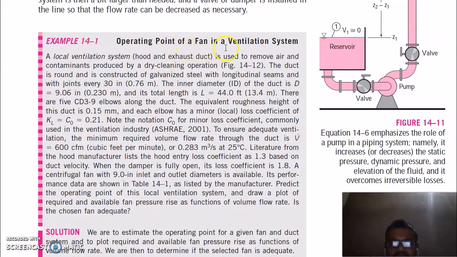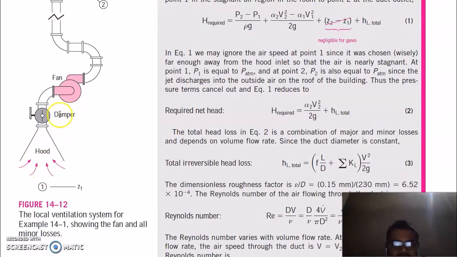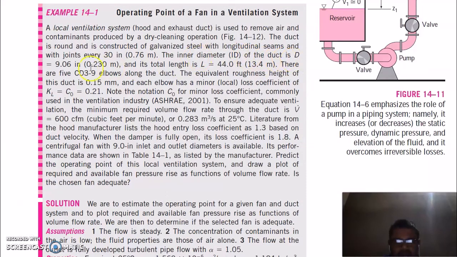Operating point of a fan in a ventilation system. A local ventilation system, hood and exhaust duct, is used to remove air and contaminants produced by a dry cleaning operation. So this is your hood, and we use a fan for the ventilation. The inner diameter of the duct is 9.06 inch and its total length is 44 feet.